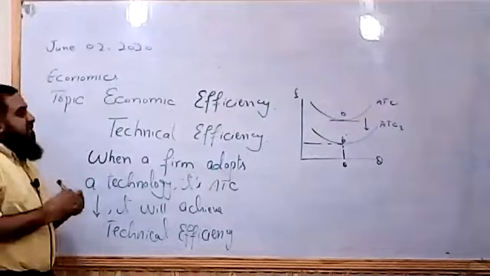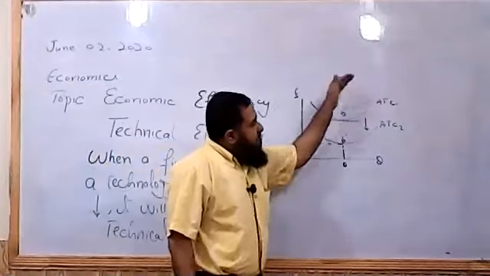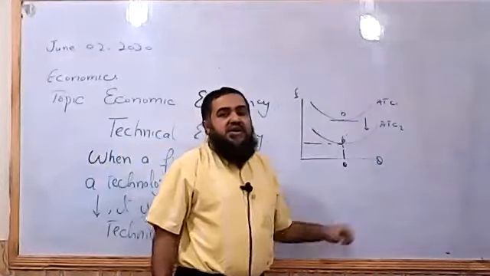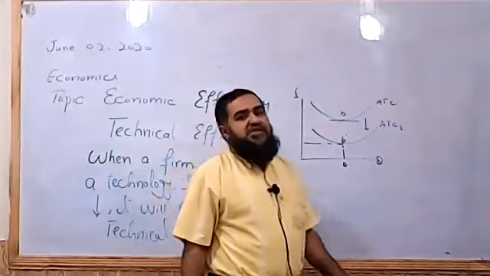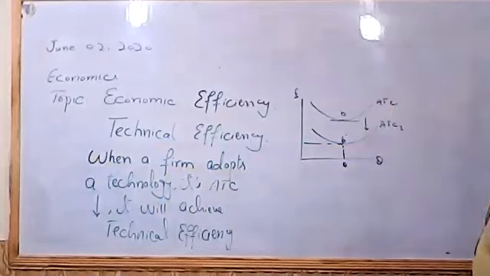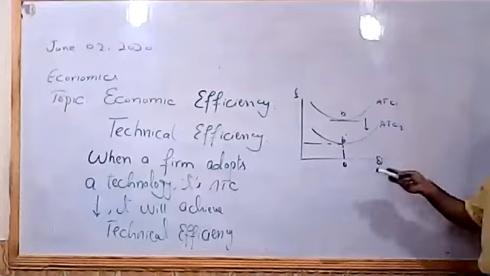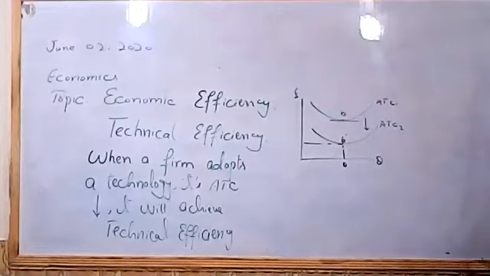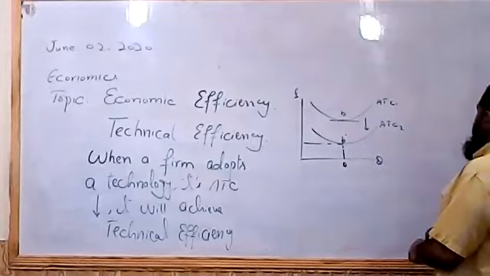This production level will be achieved due to new technology at a lower cost of production. When the firm is able to reduce its per unit cost due to new technology, we say the firm is achieving technical efficiency. It achieves technical efficiency in its production process, because it is now using a new technology to produce the same product or same level of output at lower per unit cost. So this is called technical efficiency.